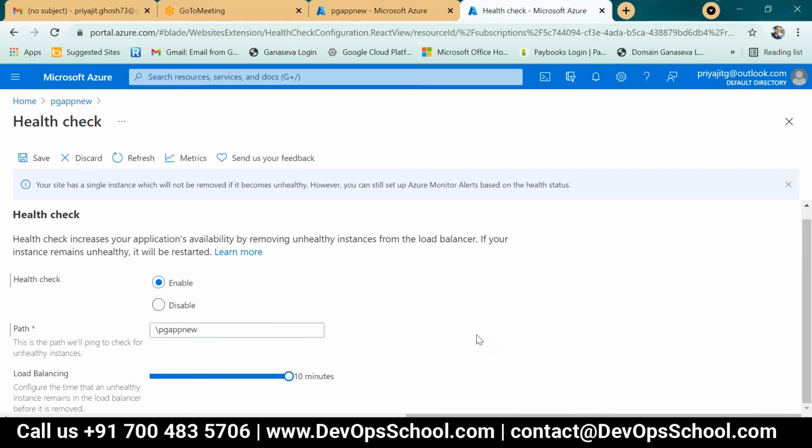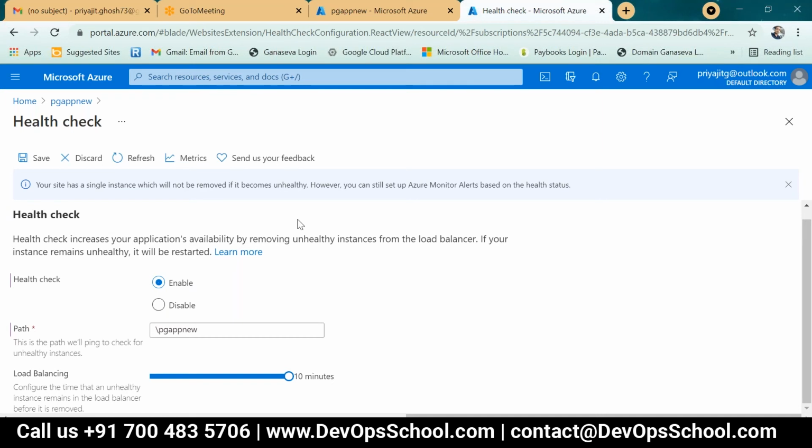Load balancing, 10 minutes. So load balancing is application load balancing. Unhealthy resource, how to change it to a healthy one, that is the load balancing part. Load balancing is a completely different part, step by step, multiple app movement or multiple app load balancing, or network load balancing is also involved here. So deploy code to implement, and this is completely the health check part, the app health part.